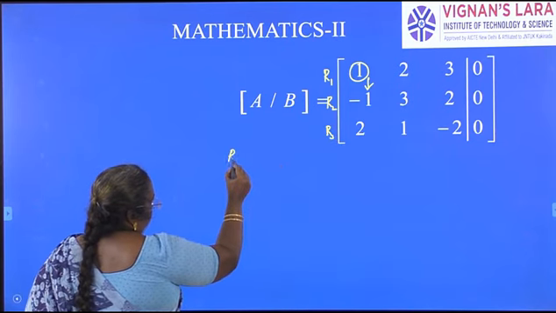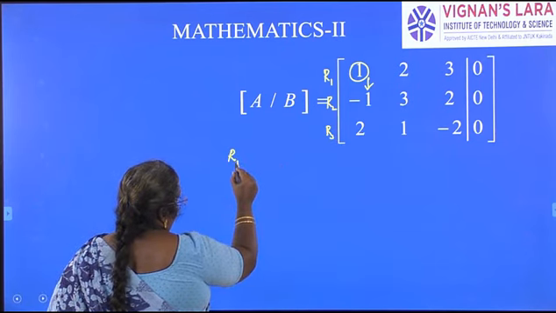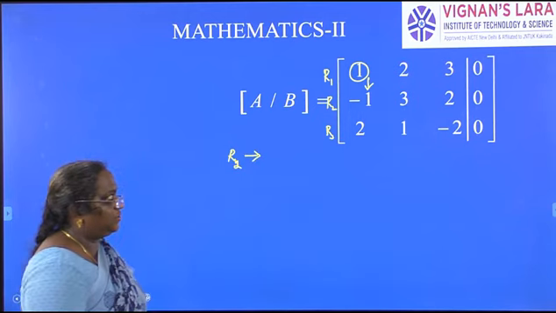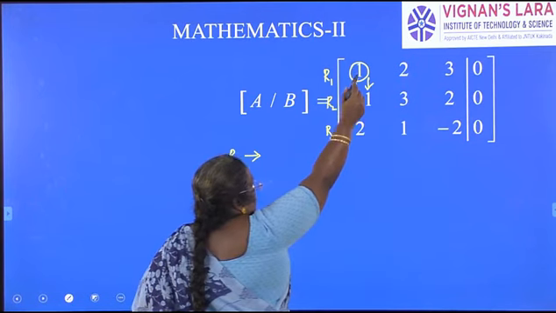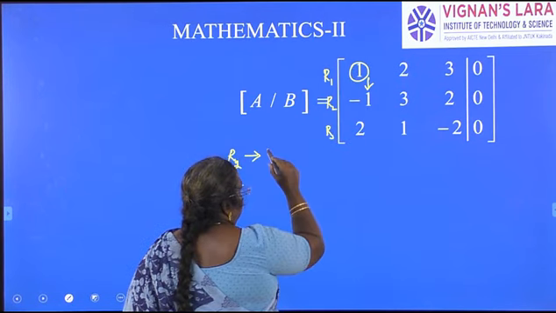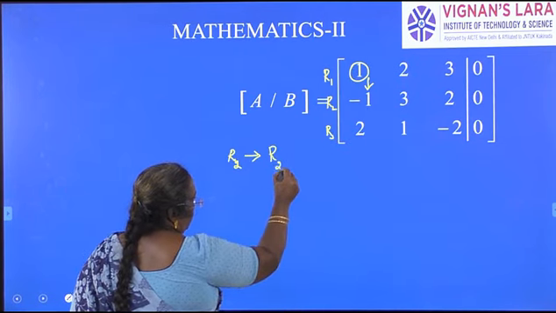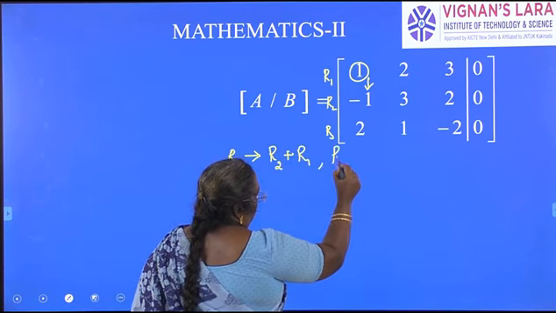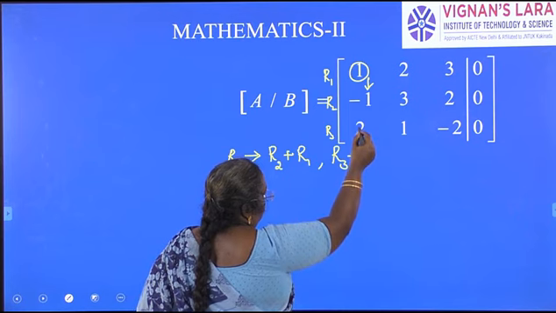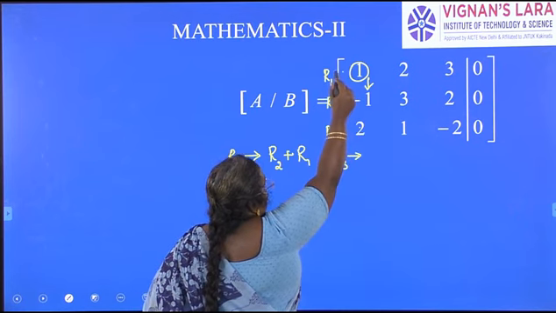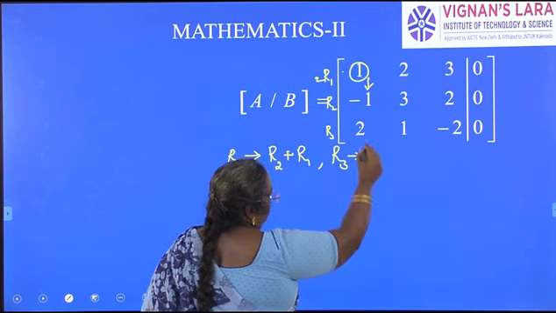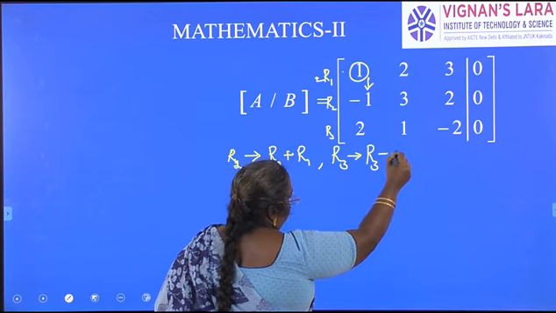R1 remains unchanged. I will use row 1 only. R2 changes to R2 plus R1, because both are 1 here with opposite signs. Similarly, R3 changes to R3 minus 2R1, because here I have 2, here it is 1, and the sign is the same.